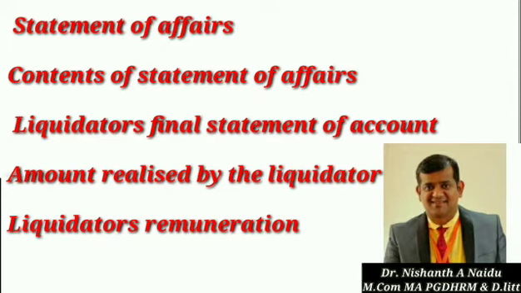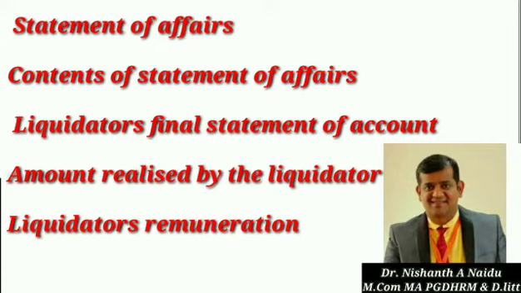So all this, the debts and the liabilities of the company, the names and address of its creditors, stating separately the amount of secured and unsecured debts.